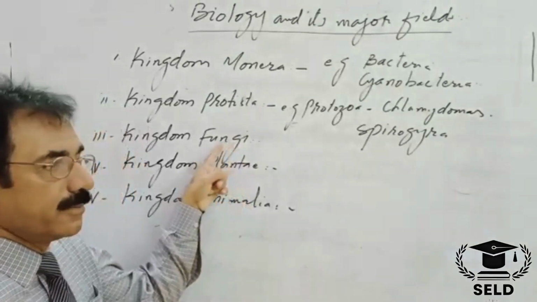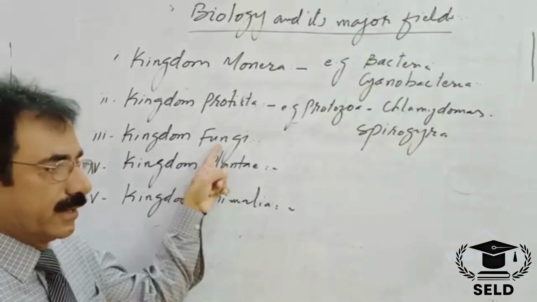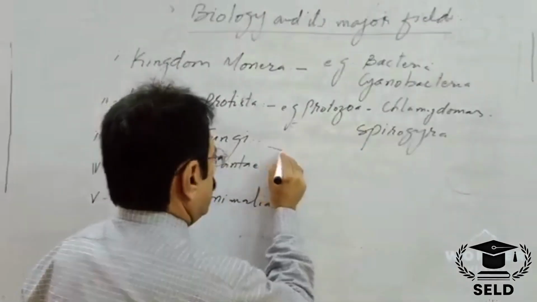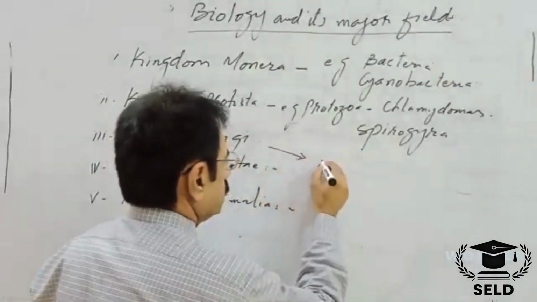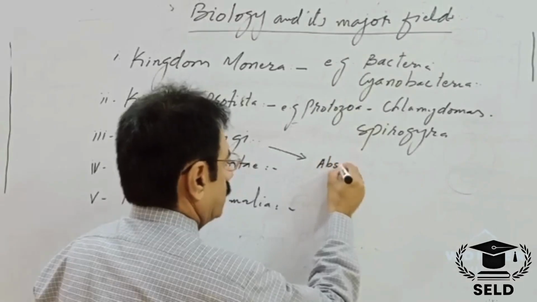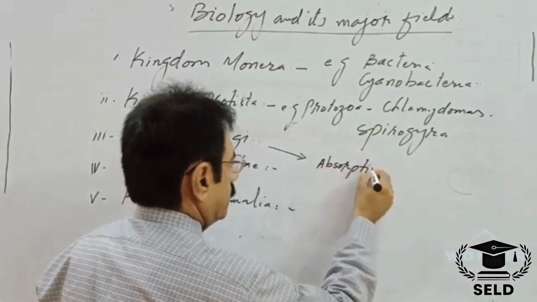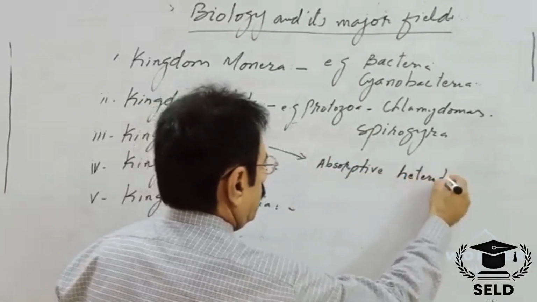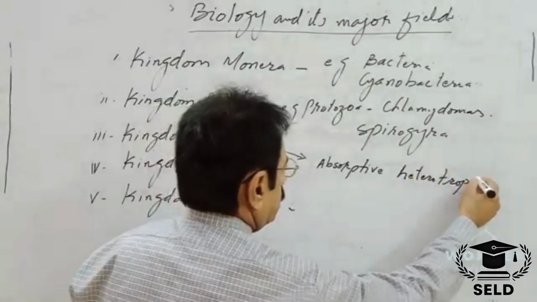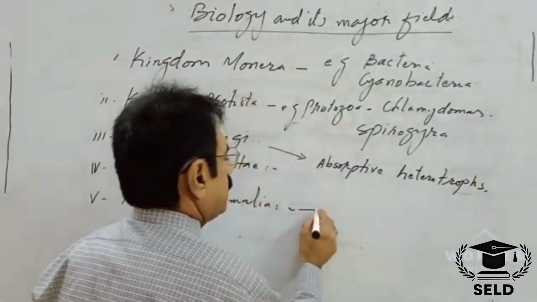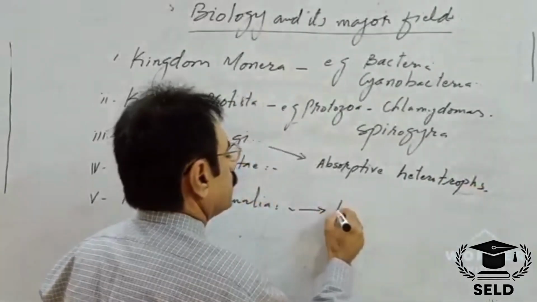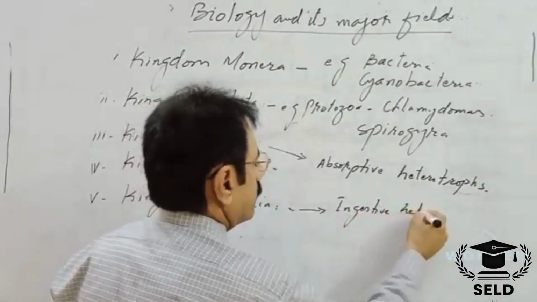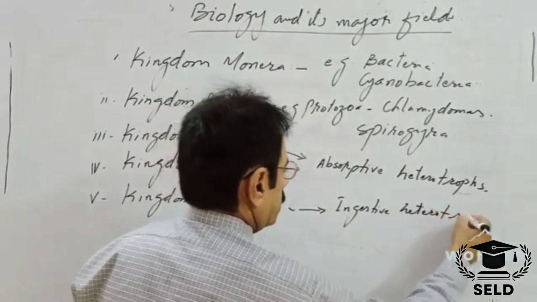Fungi are absorptive heterotrophs, while the animals are ingestive heterotrophs.